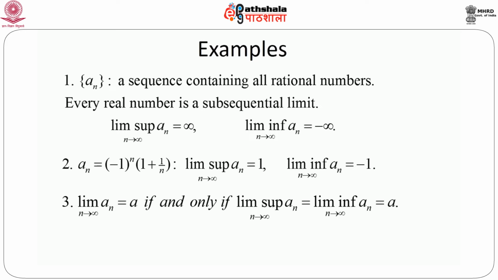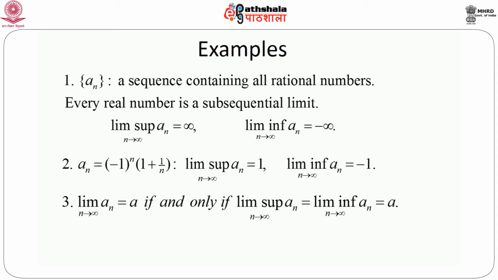The third is a result: limit of a_n equals a as n goes to infinity if and only if lim sup a_n equals lim inf a_n equals a. The proof would be very simple, but intuitively it is clear. There are several subsequences, and we can define that the upper limit of a_n is a, and the lower limit of a_n is the same as a. That means it is intuitively clear that all the subsequences are going towards a, because if there were a difference, then we would have a change in the lim sup and lim inf values. Since the values are identical, all the subsequences will go to a, and hence the original sequence should go to a.